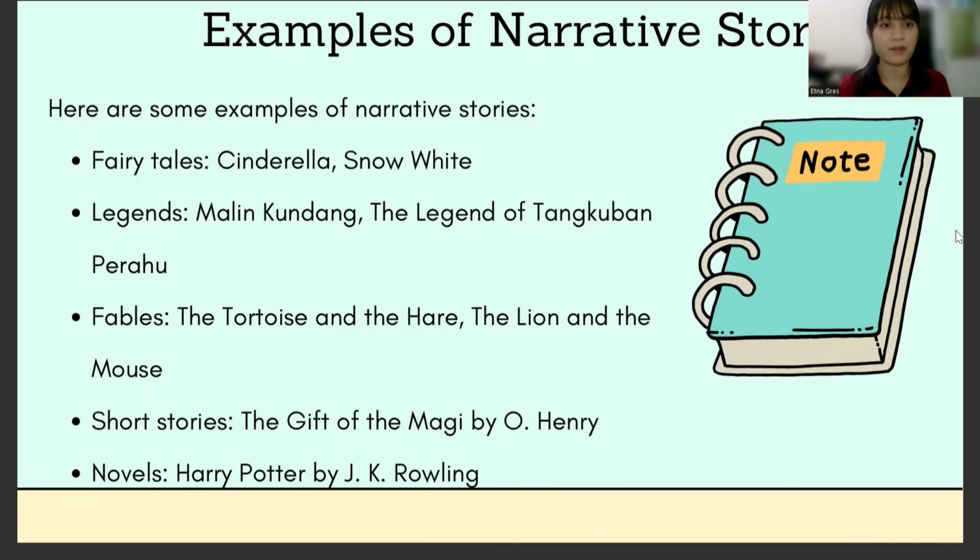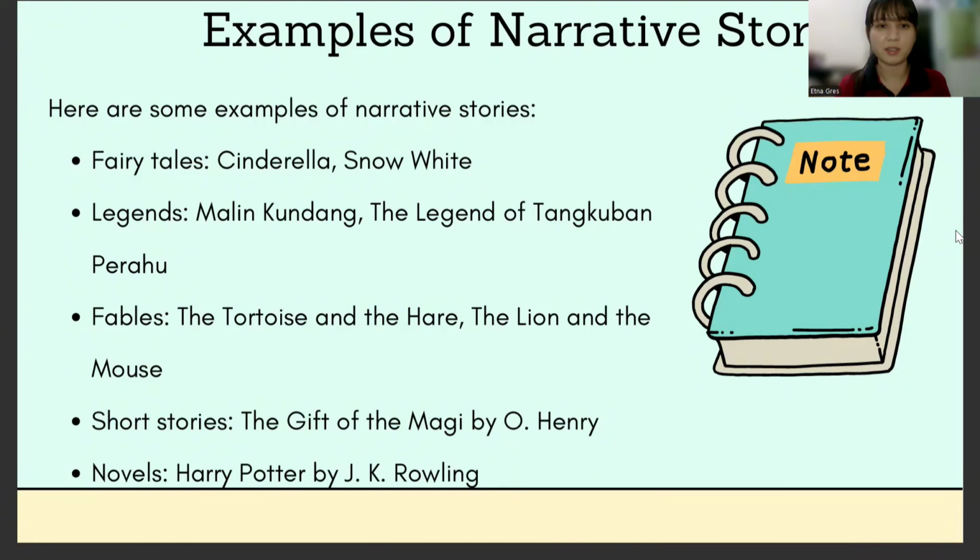So first we have the fairy tales. Cinderella, Snow White is really famous stories of the narrative. And then the legends, especially in Indonesia, we have the Malin Kundang and the legend of Tangkuban Perahu. And then we have the fables.